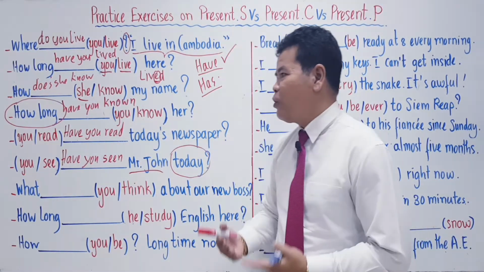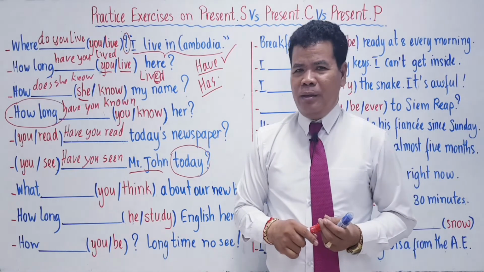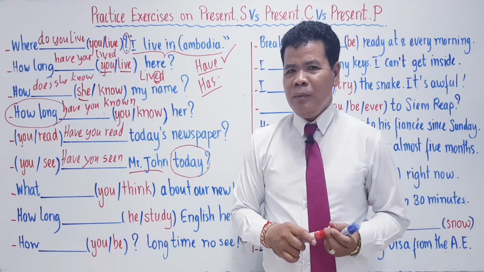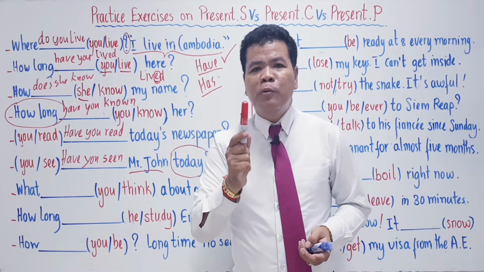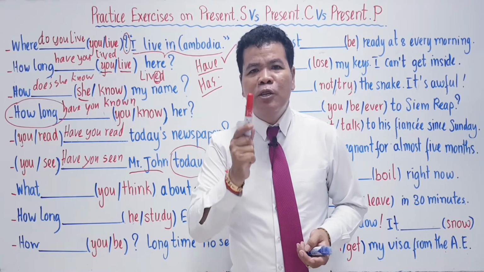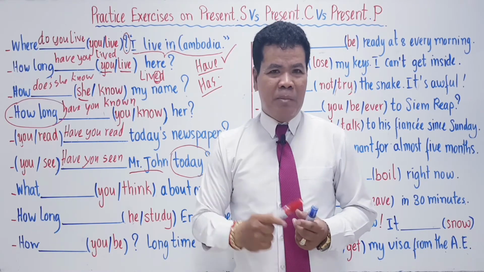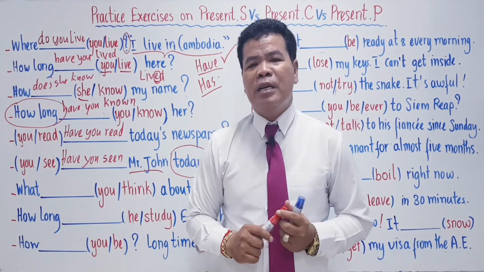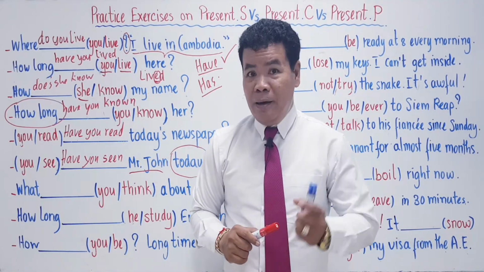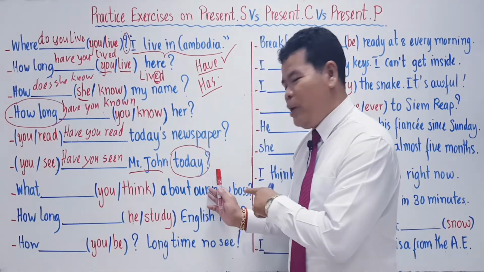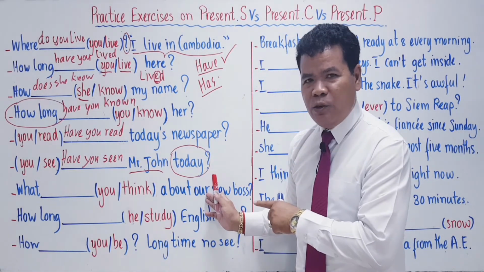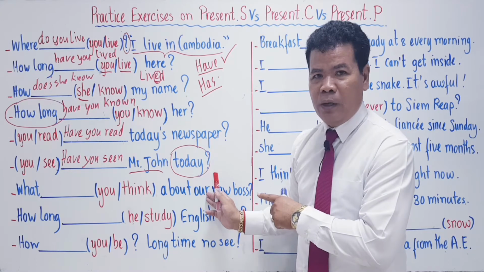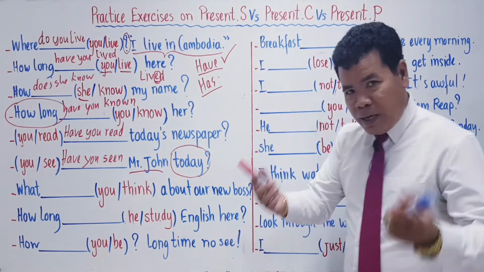Or what have you thought? Think about it. Normally, the verb to think must be used in the present simple. But sometimes, think can be used as the present continuous. But in this case, we cannot use present continuous. We use present simple.